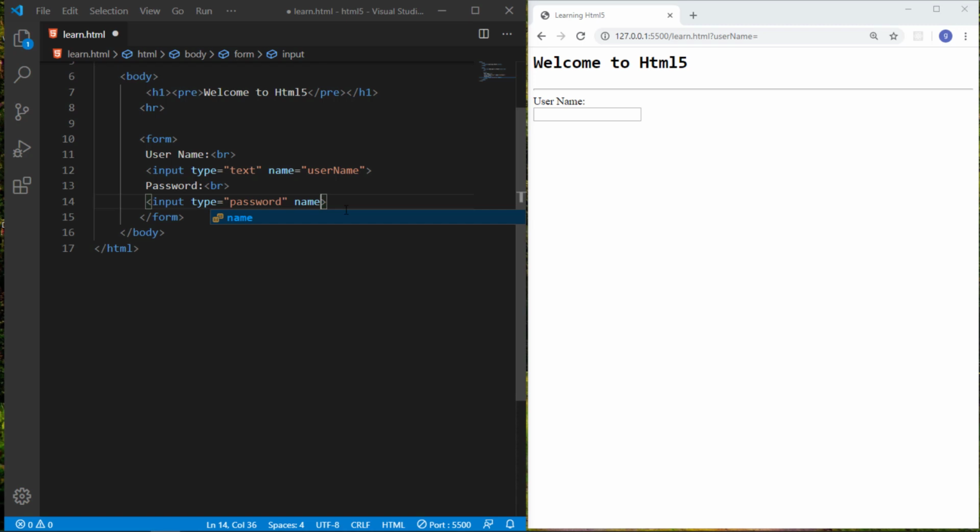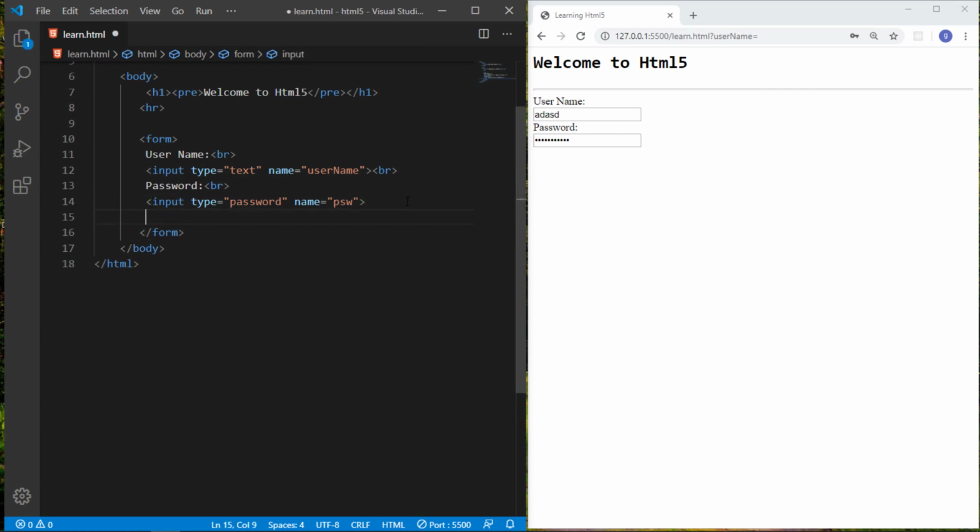Name, password, I just write psw and just save it. And here we also have to give the break and just save it. So you can see the input fields, and if you write anything in this password field, you can see the text is not displayed, and this is due to this type attribute.